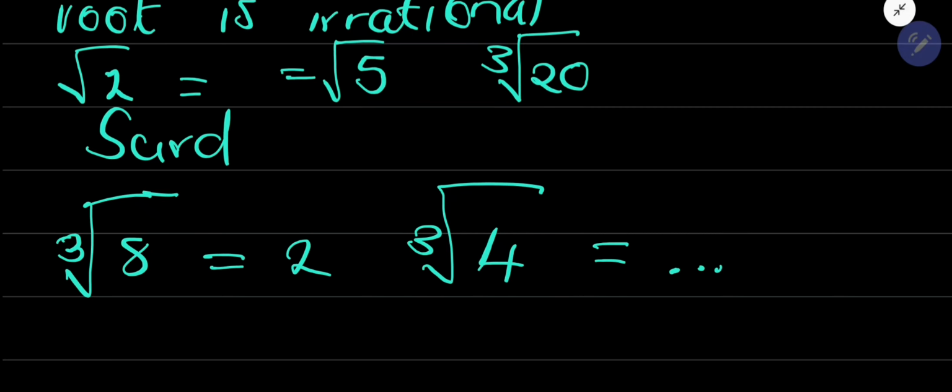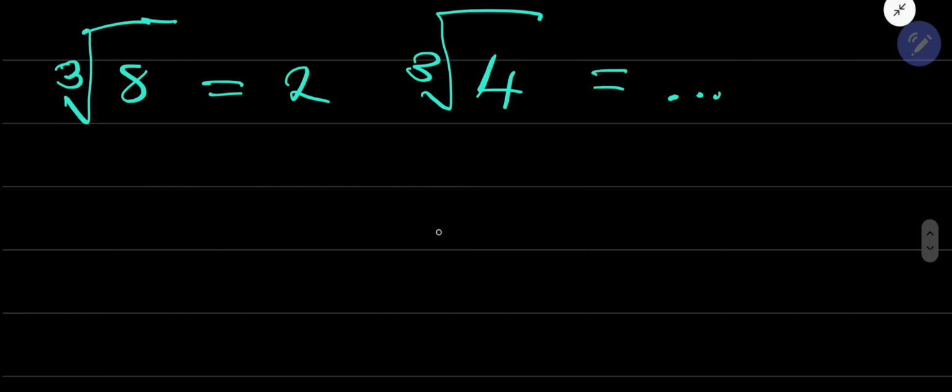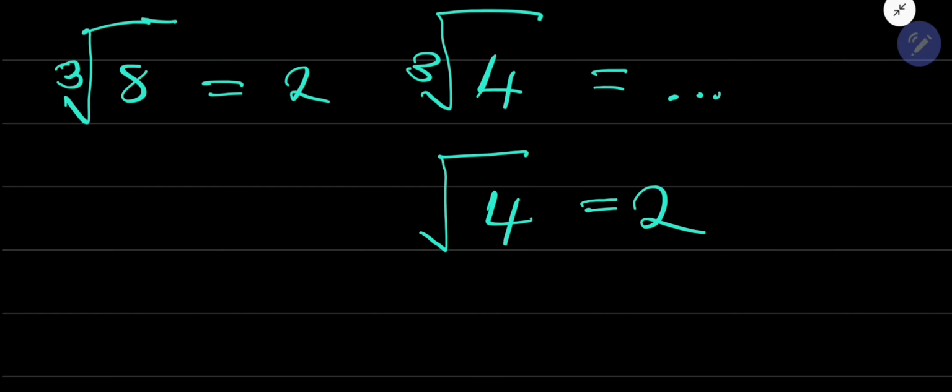But if we take the square root of 4, it gives you 2. Why? Because 4 is a perfect square and we have a square root. So if you take a perfect square number and put it under a square root, it will definitely give you an integer. And if you take a perfect cube number and put it under a cube root, it will give you an integer.